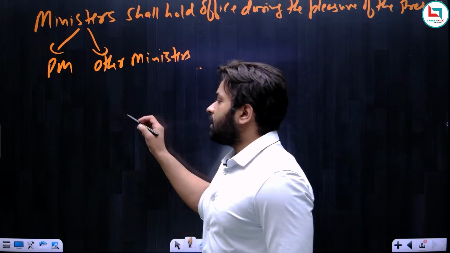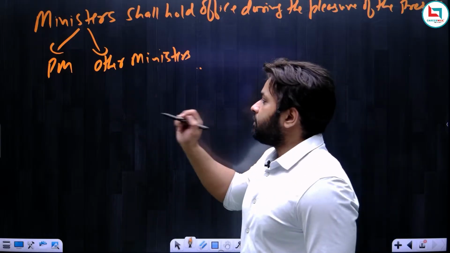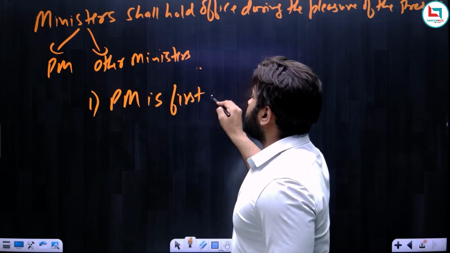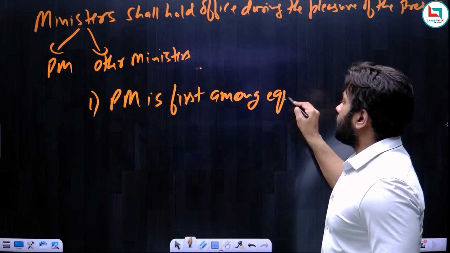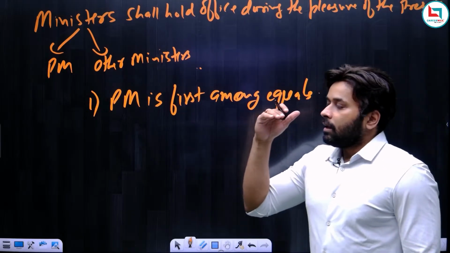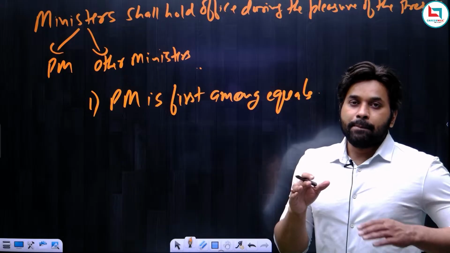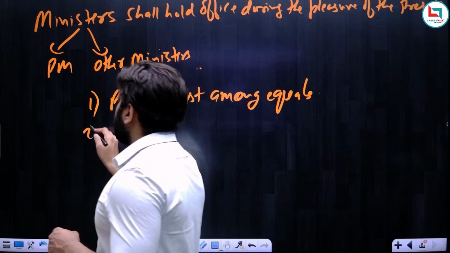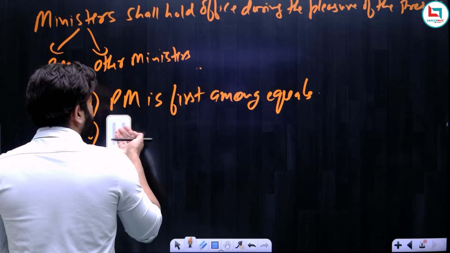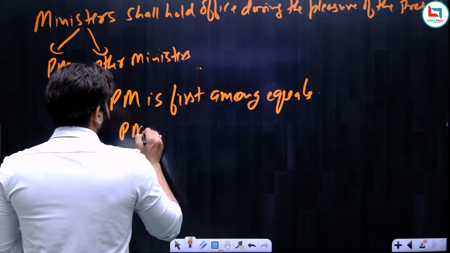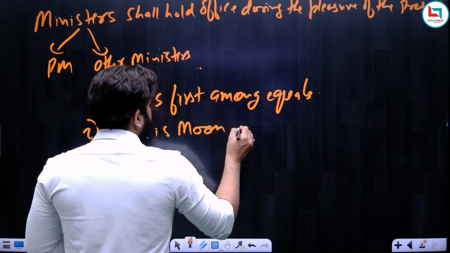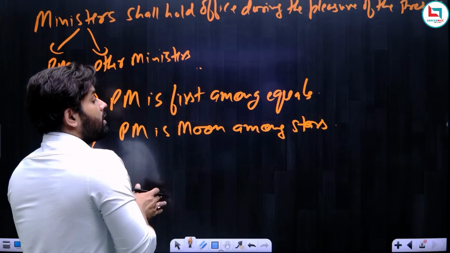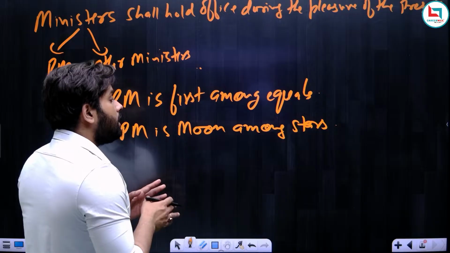So let me write this, that you will hear these two. The first is that the prime minister is first among equals. But remember, this is the ideal situation, that the prime minister is just the first among the equals. But the fact is, the prime minister is not first among the equals. The prime minister is moon among stars. It means he is more important than other council of ministers, and you cannot simply compare the prime minister with other ministers.